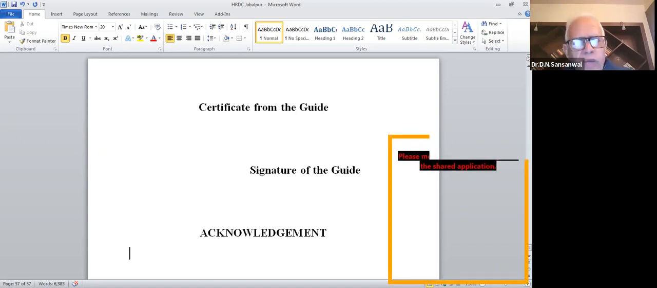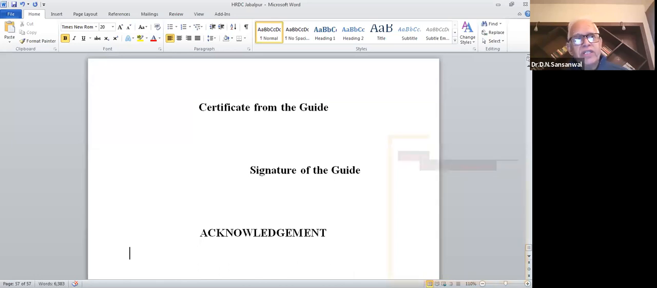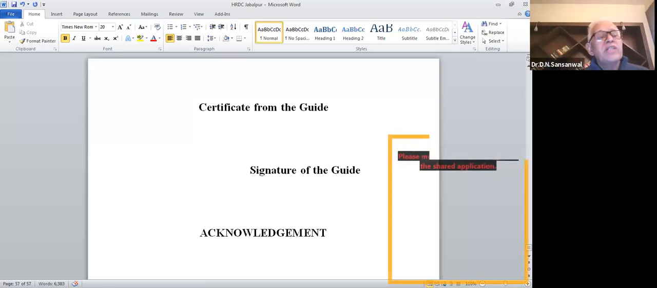If he wants to acknowledge the teacher under whom he has worked, he can. If he wants to acknowledge the dean, he can. If he wants to acknowledge the head of the department, he can. If he wants to acknowledge the librarian of the department or of the university which he has referred, maybe not from his own university, he might have visited some other university, and he might acknowledge the librarian of that. Absolutely no problem.